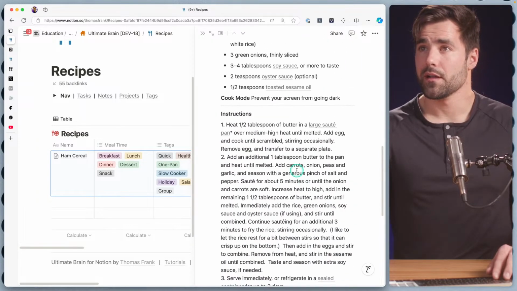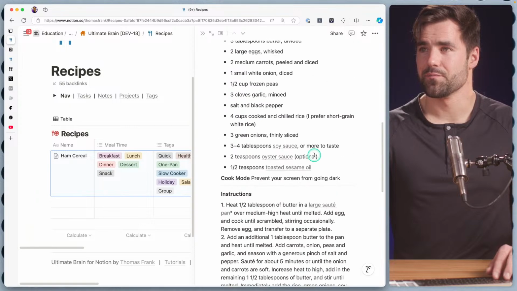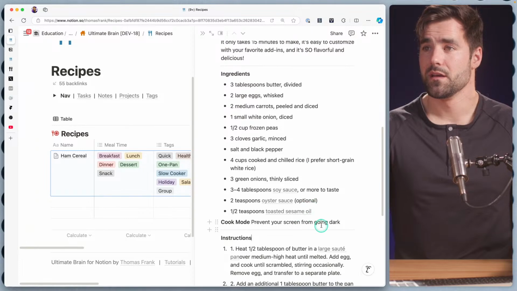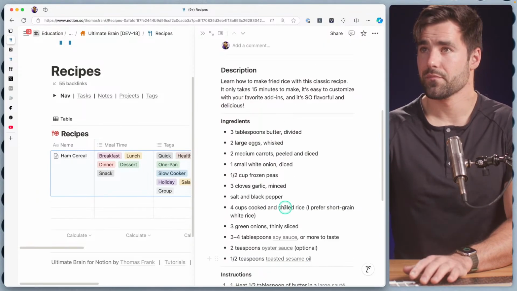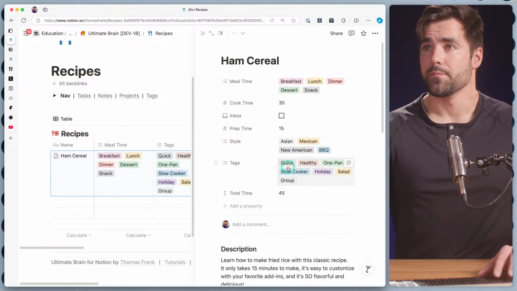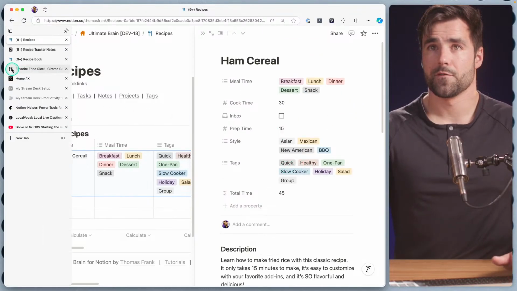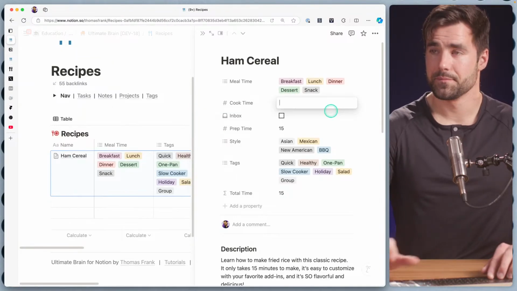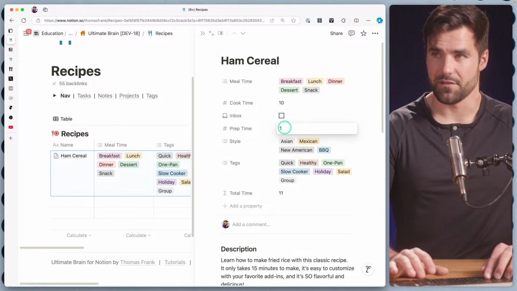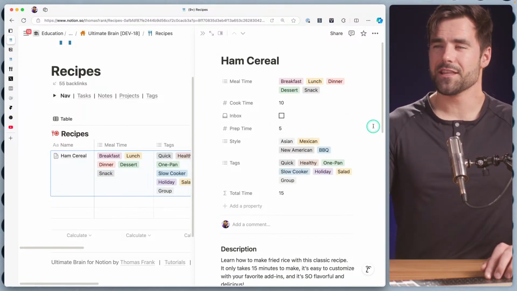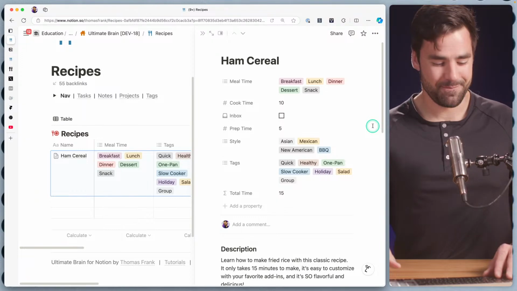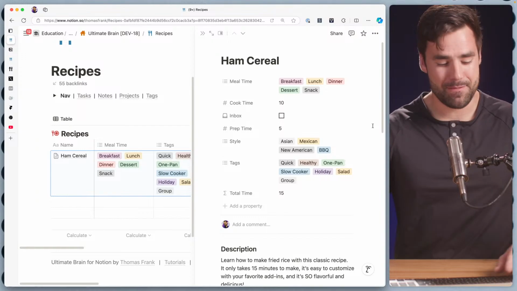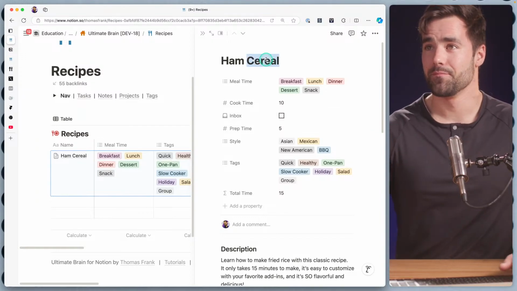Okay, and it looks like this pasted twice for some reason. Not sure why. So I'm going to go ahead and get rid of that. And those will be our instructions. Those will be our ingredients up here. And there's a description, cool. Okay, and then prep time, cook time, 45, and let's see here, what do they actually have in there? 5 and 10, 15. Let's go ahead and actually use what they put on there. Is it really a 5-minute prep for fried rice and 10-minute cook? I feel like these recipe blogs are often very optimistic with the amount of time these recipes take. But hey, maybe someone out there is that fast. I don't know. Okay, we'll do fried rice instead of ham cereal.